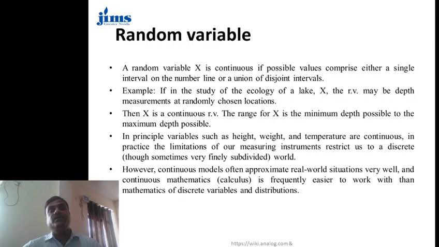If we consider the number of locations, it has some discrete number, but X actually represents the depth. Depth varies from the minimum depth to the maximum depth. So X is a continuous random variable. The range for X is the minimum depth possible to the maximum depth possible.